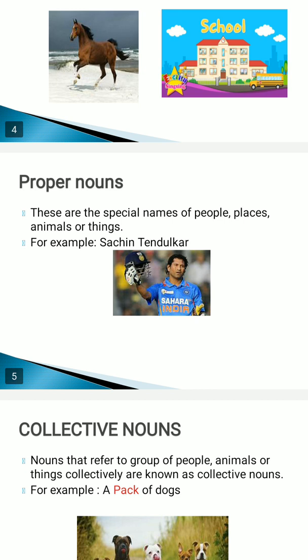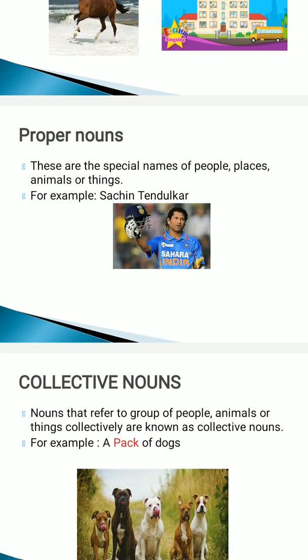As an example, you can see the picture belongs to Sachin Tendulkar. Sachin Tendulkar, he is a cricketer, we all know it is his name, the cricketer that we can see in the picture, his name is Sachin Tendulkar, so it is a special name. The special names, for example, like the name of our school, the name of our school is Apple International School, no other school has the same name, so this is the special name.